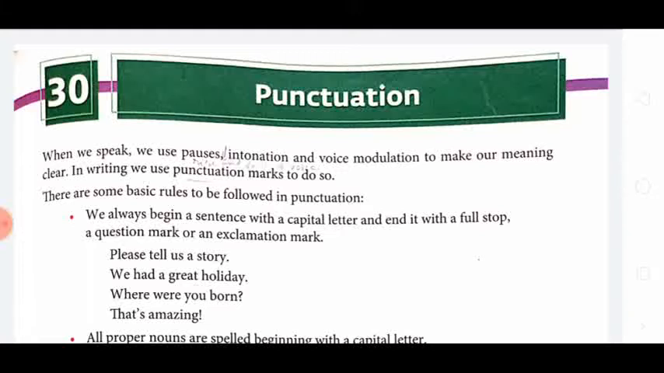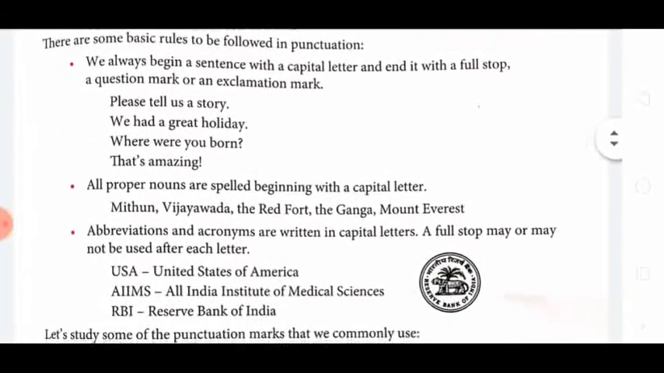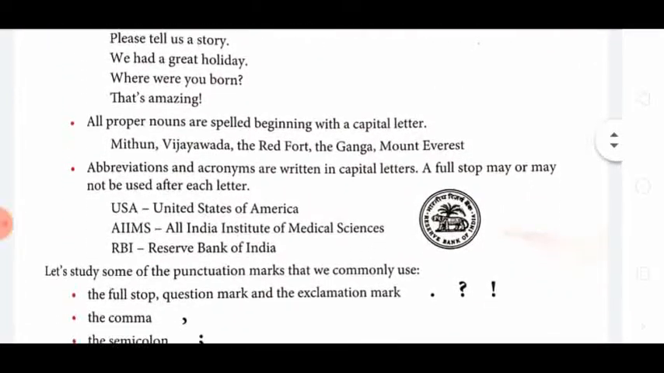If it is a declarative sentence, it will end with a full stop. If it is interrogative, there will be a question mark, and if it is an exclamatory sentence, then there will be an exclamation mark. Here you can see the examples. Please tell us a story. Declarative, so full stop. Where were you born? Interrogative, so question mark. That's amazing! It is an exclamation, so exclamation mark. And the first letter also should be capital.